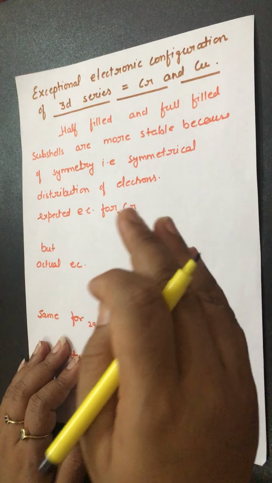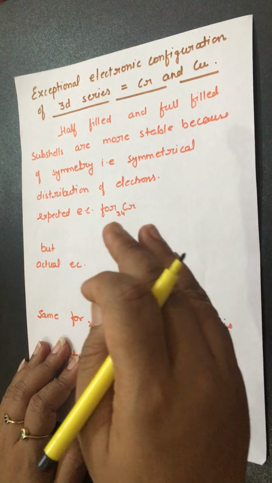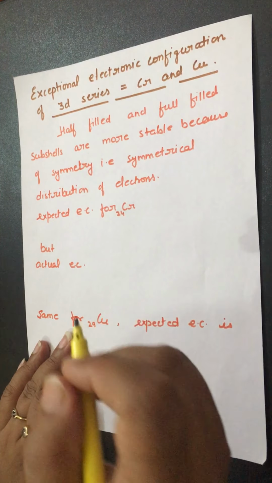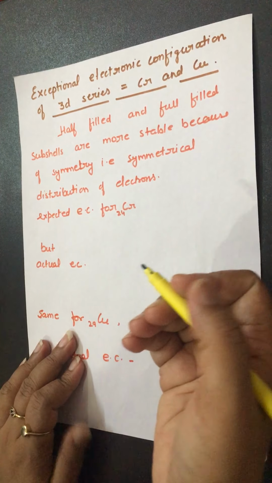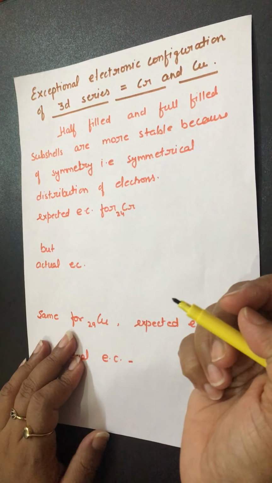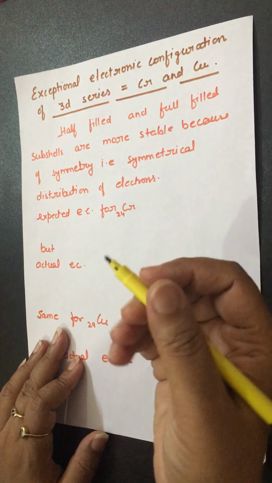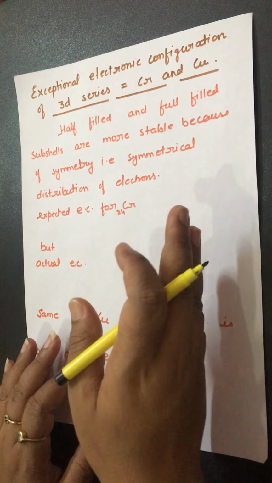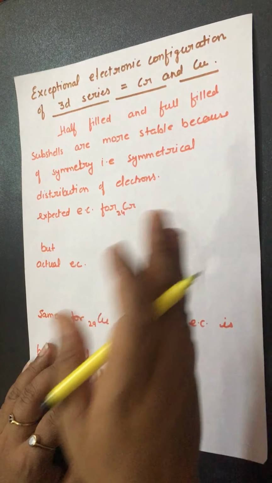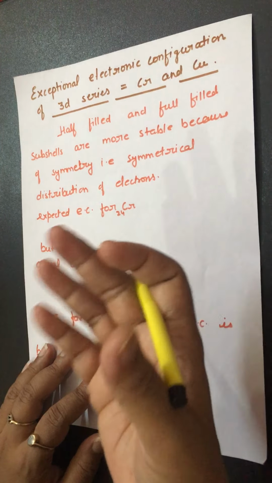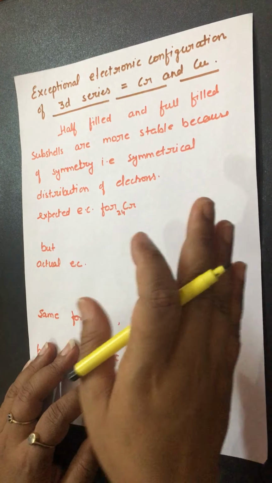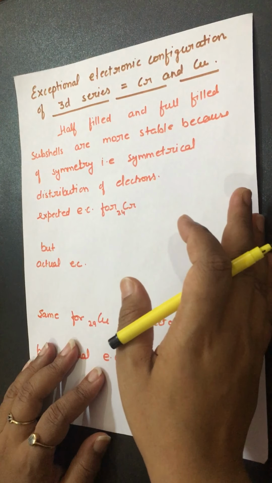Firstly, actually what happens is that half-filled and fully filled subshells are more stable, and the reason for the stability is symmetry. If a fully filled subshell is present, it is more symmetrical because of the symmetrical distribution of the electrons. And if any subshell is completely half-filled or fully filled, it is more stable, and a more stable subshell will exist to a higher extent. That's why there is anomalous behavior in these two cases.